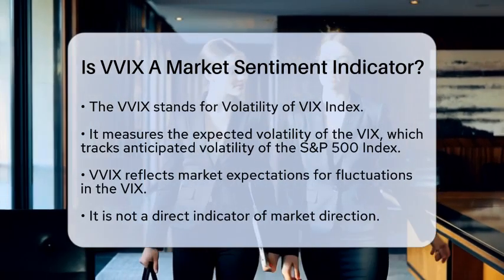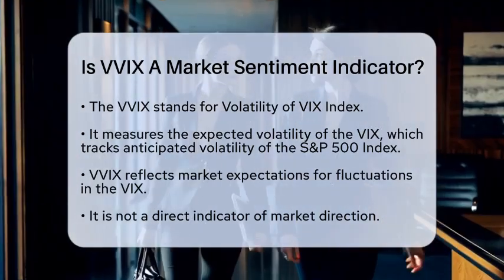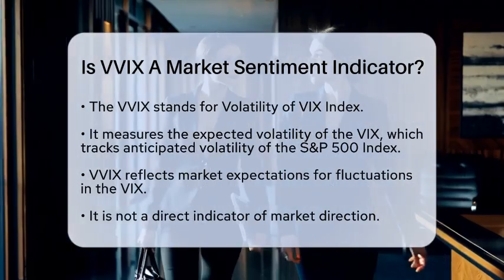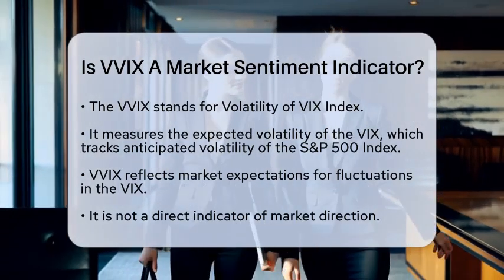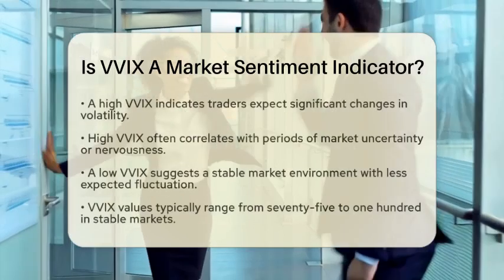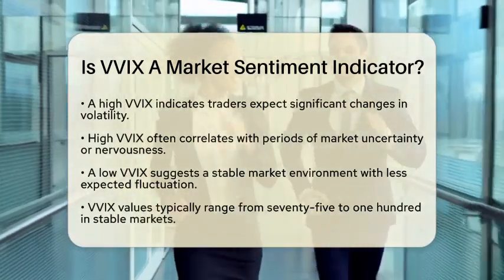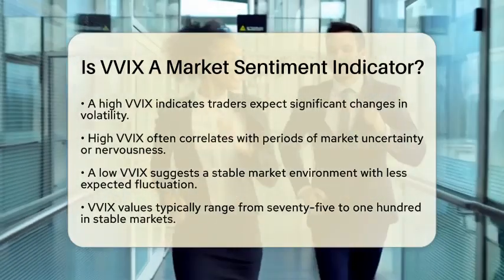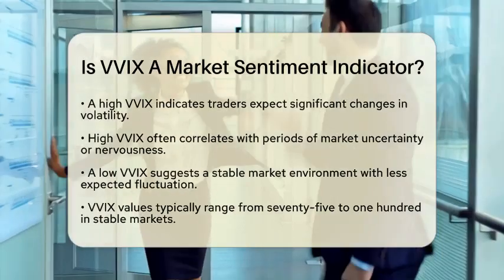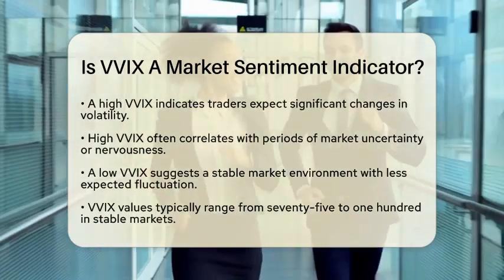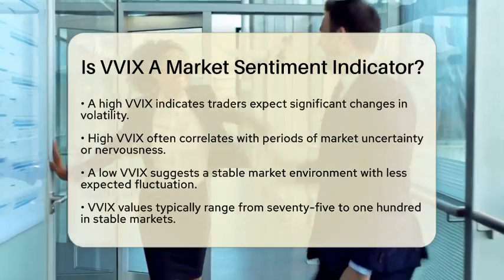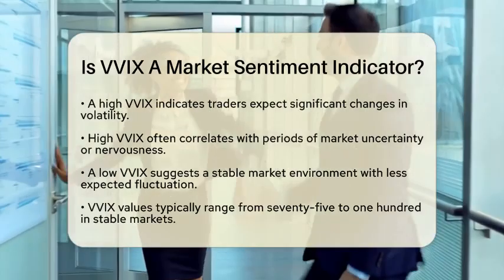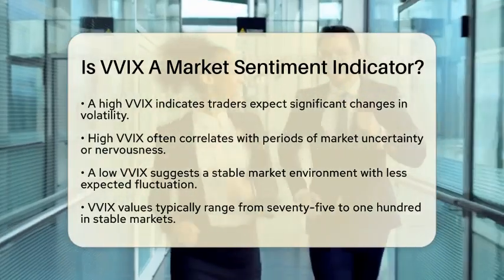So, how does this relate to market sentiment? The VVIX is not a direct indicator of market direction but rather a measure of the intensity of market sentiment. When the VVIX is high, it indicates that traders expect significant changes in volatility. This often corresponds to periods of uncertainty or nervousness in the market. For instance, during times of market stress or rapid price movements in the Standard & Poor's 500 index, the VVIX tends to rise. Conversely, a low VVIX suggests a calmer market environment.